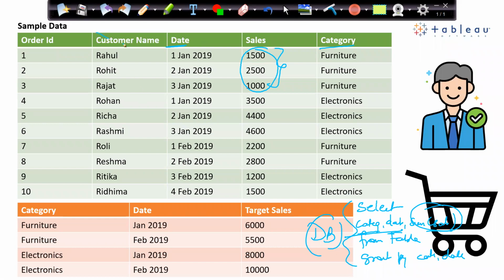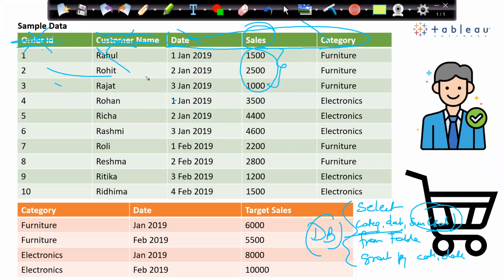So I am missing this customer name column. I am missing this order ID column because we are doing the group by on these three columns, right? Group by of category and date and getting the sales column. So I lost these columns in the query. But when we do data blending, I will not lose these columns. They will also come in.